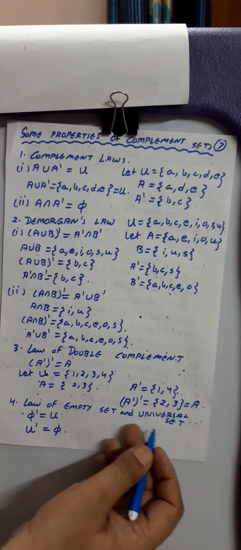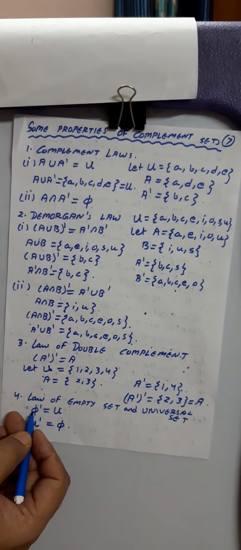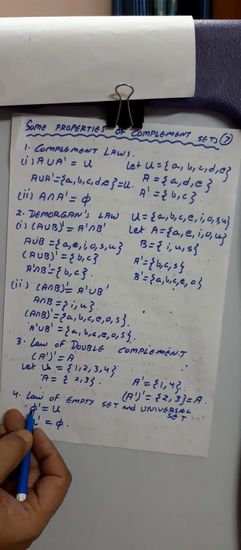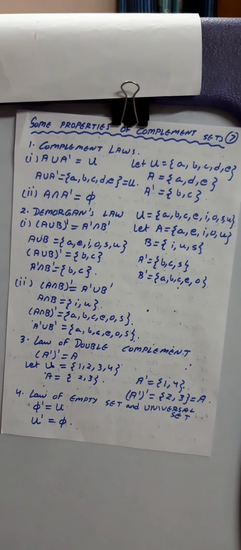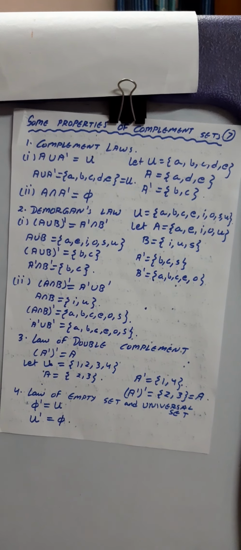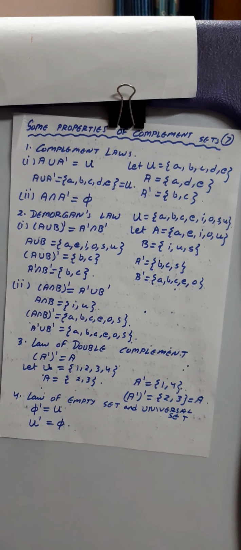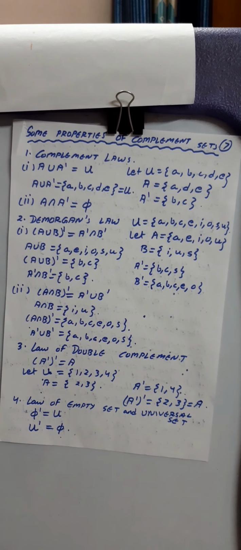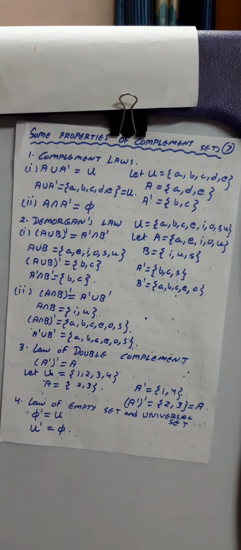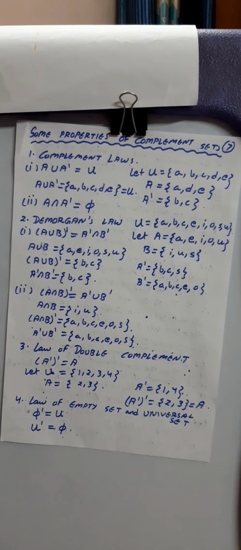Law of empty set and universal set. If you want to find the complement of phi, that is the empty set, it would be equal to the universal set. And when you want to find the complement of the universal set, it should be equal to the empty set. So please take care of all these properties, because these laws you will be using in the questions. Thank you so much.